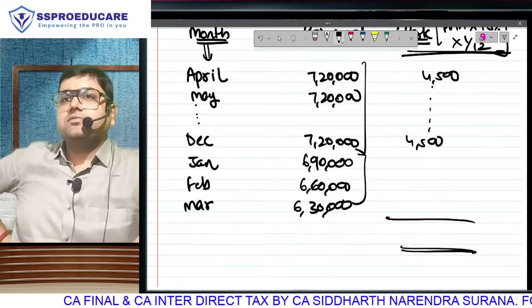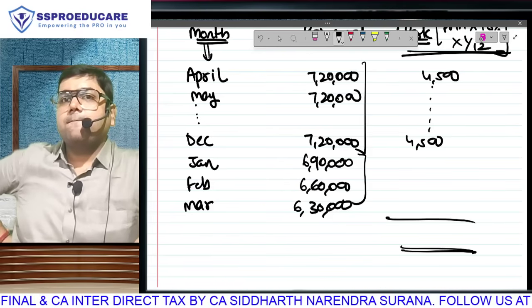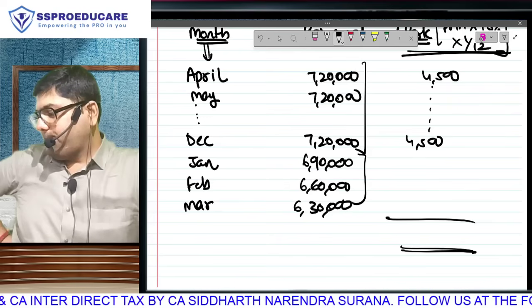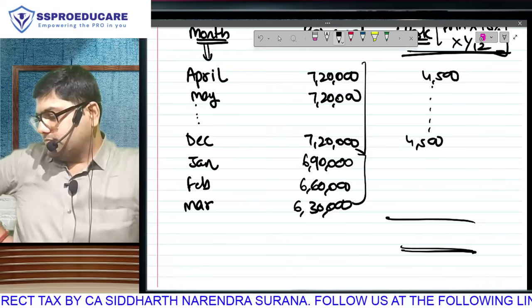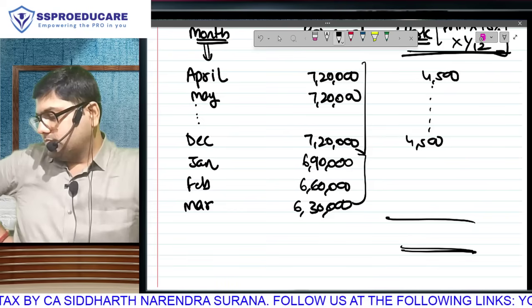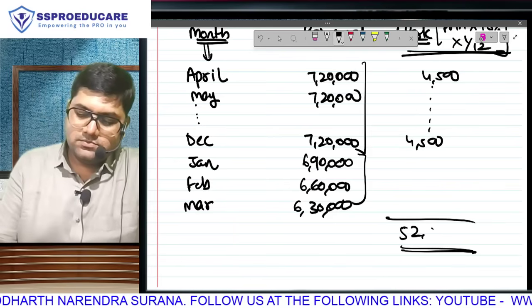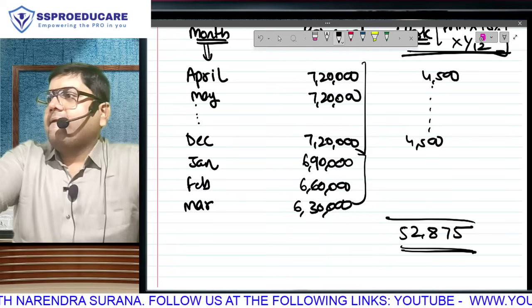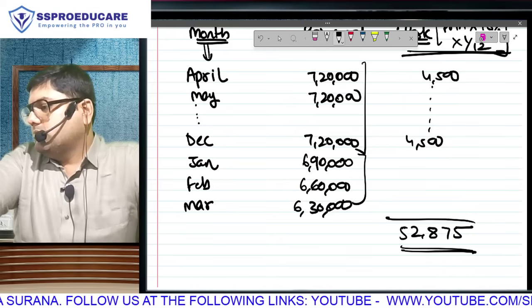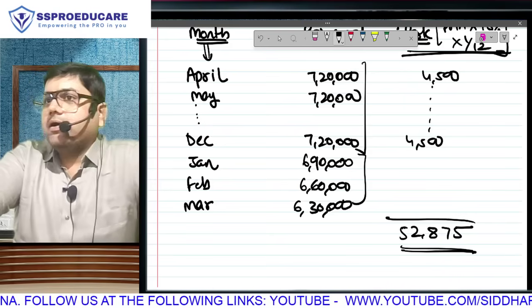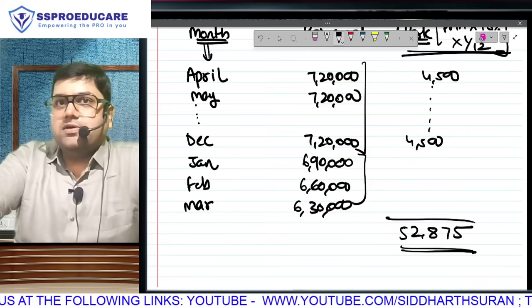Final answer of taxable perquisite here. Did you get it? 52,875 everyone.